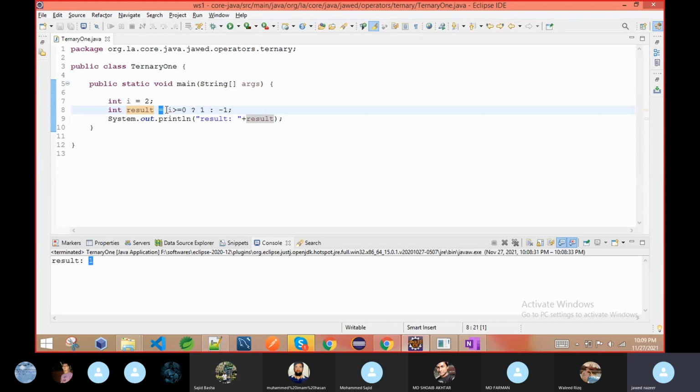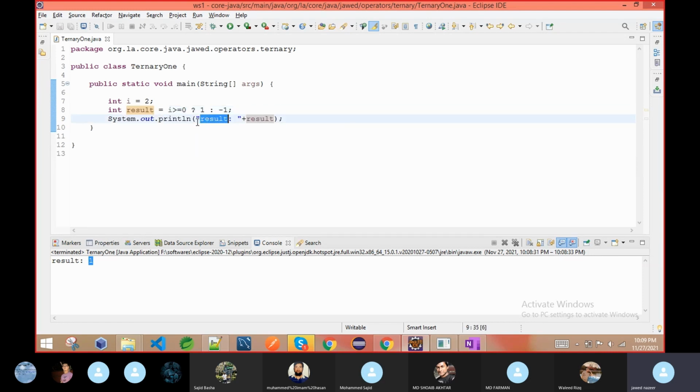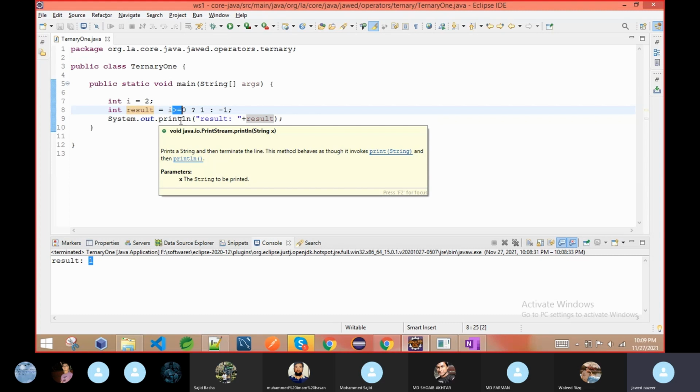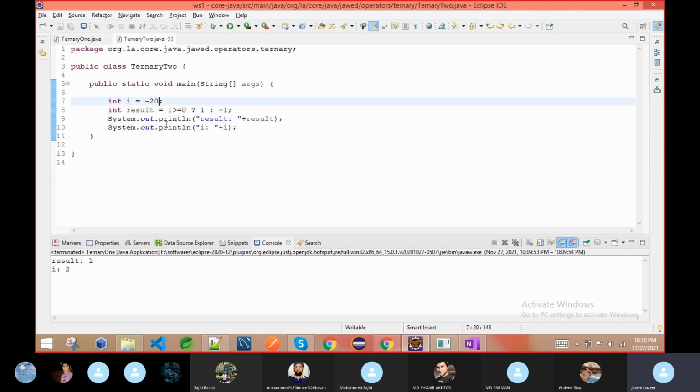So here we first executed the ternary operator, then whatever the result is gets assigned to the result variable, then you print it. But there is no change in the i value because we are just comparing here. It is a comparison operator. We already discussed the relational operators. In a relational operator, it is either equal to 0 or greater than 0, but there is no change in this value. Now this time I make i equal to minus 20, meaning any value minus 20.